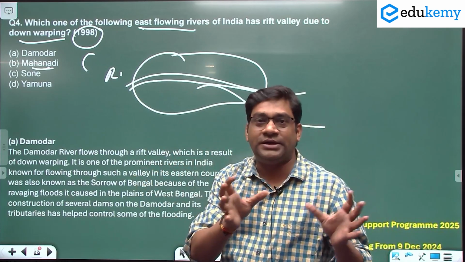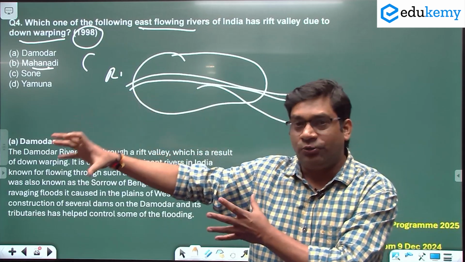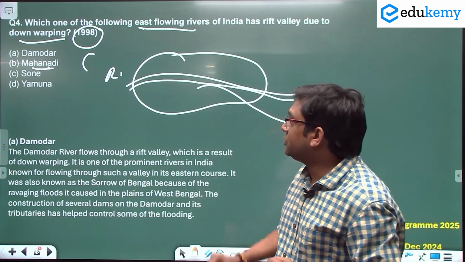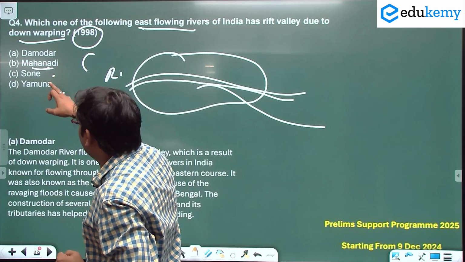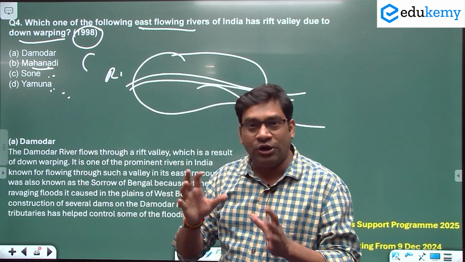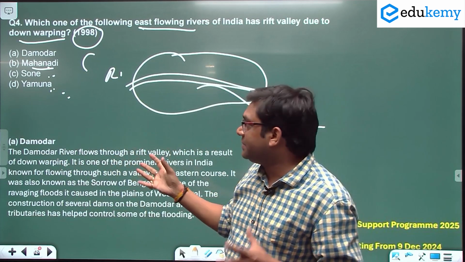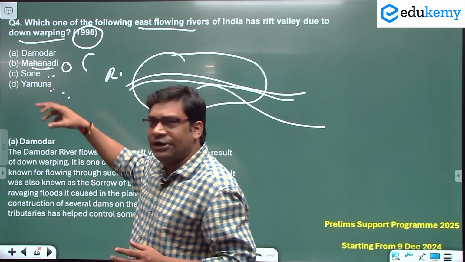Okay, a west flowing river drains into the Arabian Sea, and a river that drains into the Bay of Bengal is called an east flowing river. Here you see the Mahanadi river, Son river and Yamuna. The Son river and Yamuna river are both tributaries of the Ganga river, so they do not directly drain into the Bay of Bengal or Arabian Sea, and Mahanadi drains directly into the Bay of Bengal.